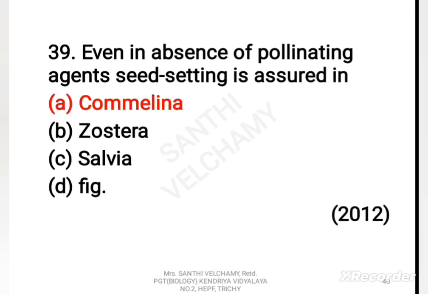Some plants such as viola, oxalis and camelina produce two types of flowers. Chasmogamous flowers, which are similar to the flowers of other species with exposed anthers and stigma, and the cleistogamous flowers which do not open at all. In such flowers, the anthers and stigma lie close to each other.